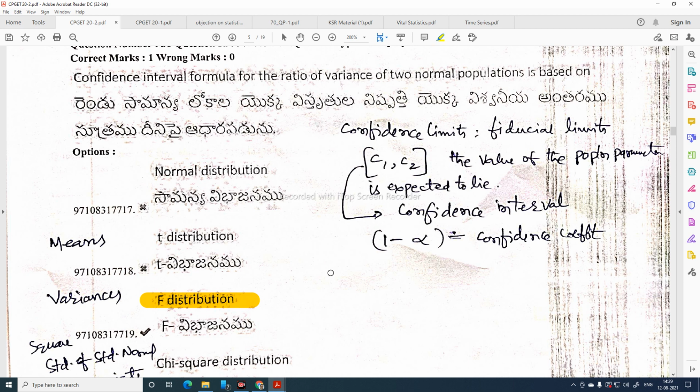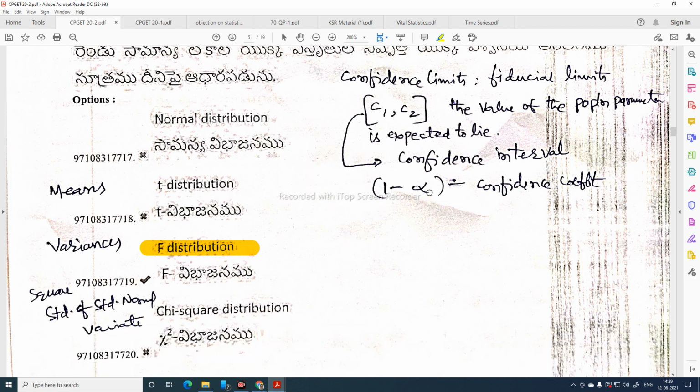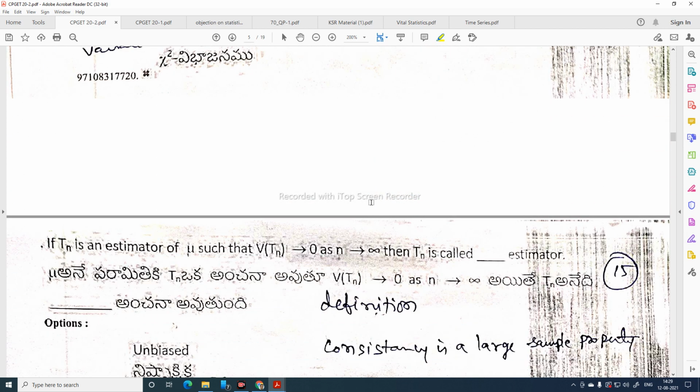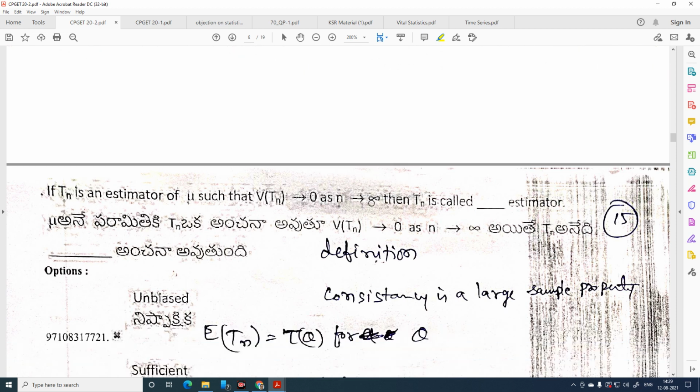The confidence limits are also called fiducial limits. C1, C2 are the limits. The value of the population parameter is expected to lie between these confidence limits. 1 minus alpha is called the confidence coefficient, where alpha is the level of significance, probability of rejecting H0, that is, type 1 error.